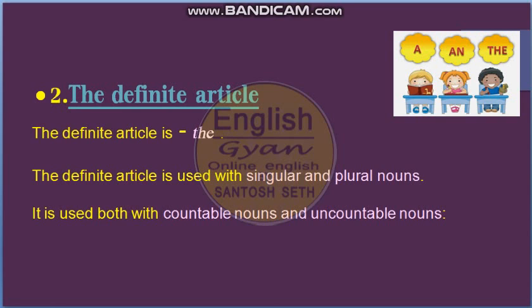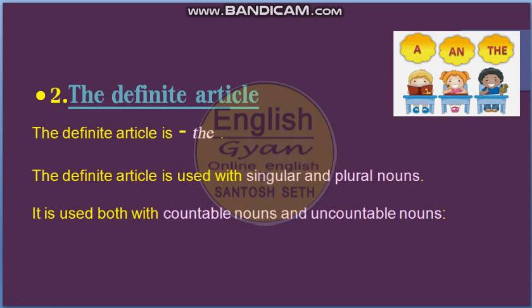And there is a long list of uses of the. The is also used before the names of famous rivers, mountains, historical buildings, and the is also used to make something particular.